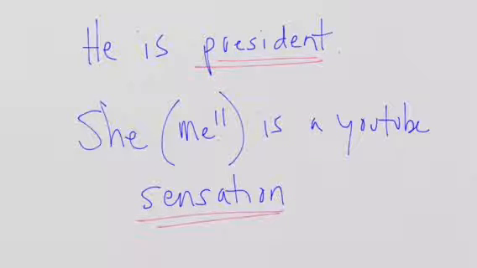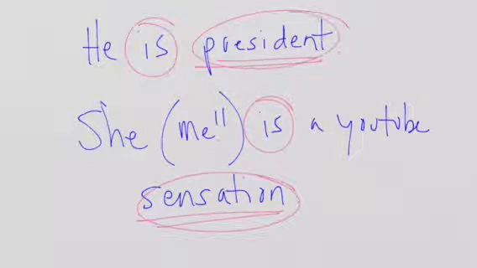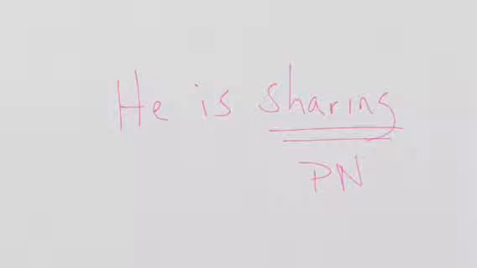This is getting a little bit away from gerunds, but I just want you to remember that when you have a linking verb, you know that you have a predicate nominative afterwards if the word that follows it is a noun. So he is the president, she is a sensation. These words are the predicate nominatives. And it's the same as saying he is sharing. This is still the predicate nominative. It's just a gerund acting like a predicate nominative. And it's a gerund because it's the verb to share with ing.